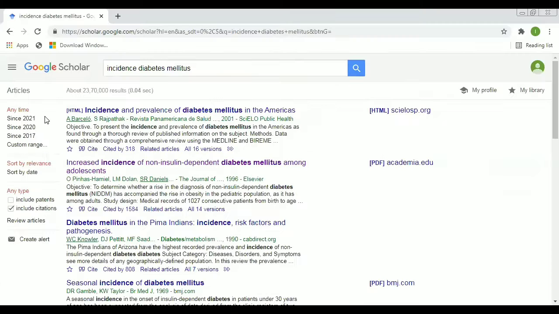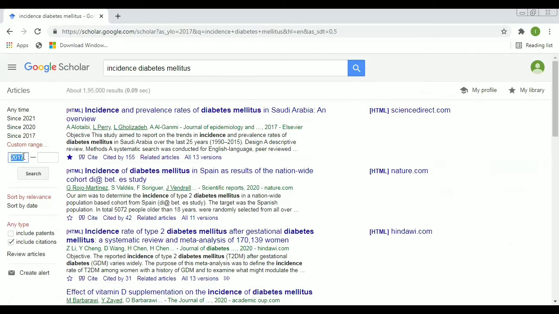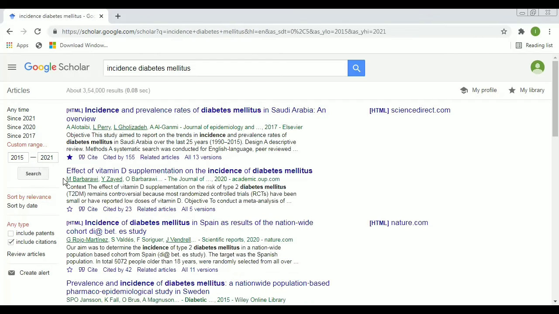So here, if you click on since 2017, you will get articles from the year 2017 to 2021. So from 23 lakh, it has narrowed down to 1,95,000. And then if you want to customize the range, you can just type it from 2015 to 2021, like that. And then you should include citations also.